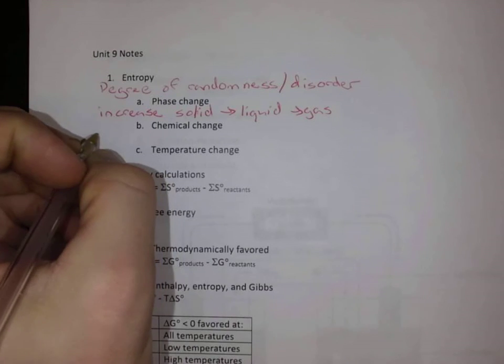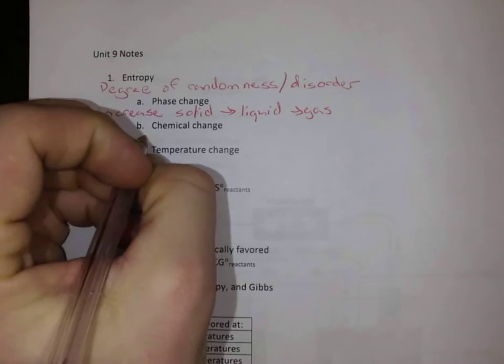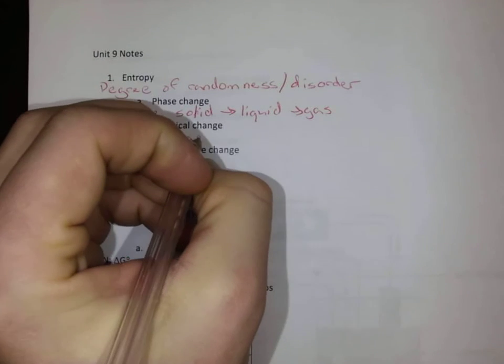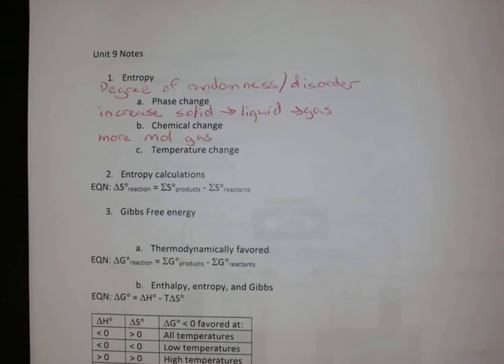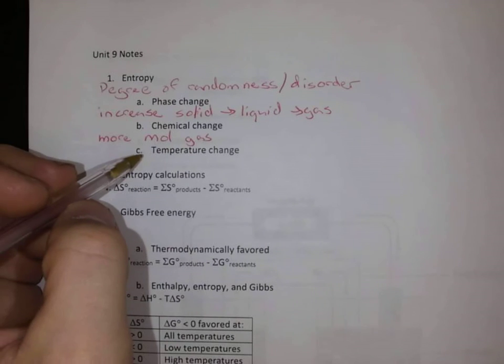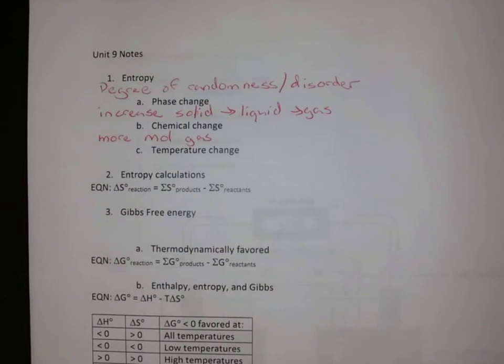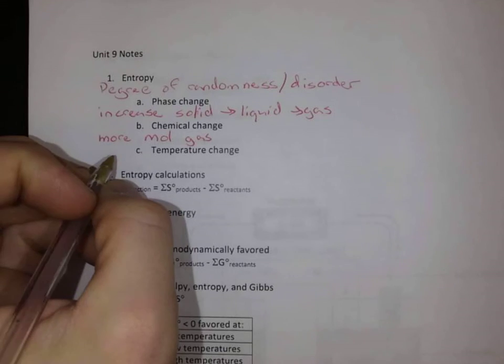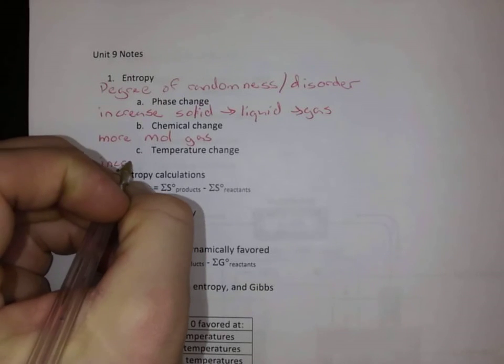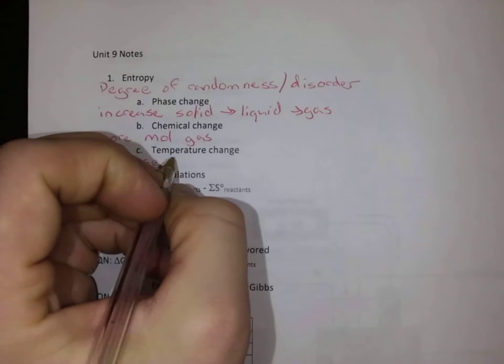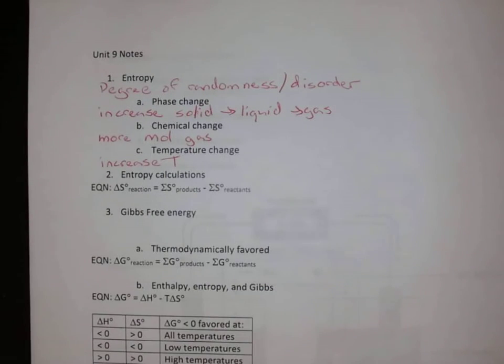If we are going to more moles of gas, that means we are increasing the entropy. There's more space for those gases, or more particles. And if we think about temperature change, same idea as our phase change. As we increase those movements, there's more randomness occurring. So a temperature increase causes an increase in entropy. If we increase temperature, we generally increase the entropy.